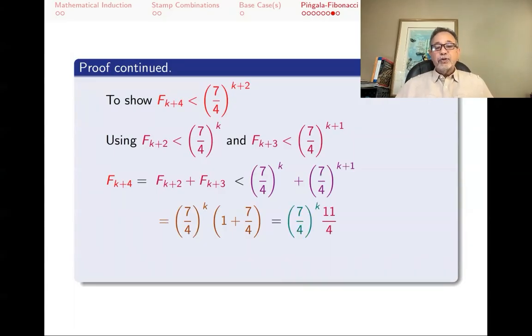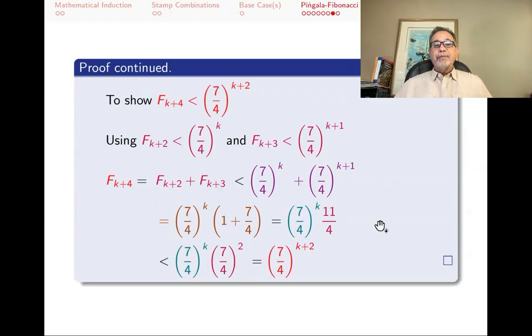So I have (7/4)^k times 11/4. Now I use that little curious fact that 11/4 is less than (7/4) squared. And so instead of 11/4, I put (7/4) squared and I get something bigger. And then these two multiply to (7/4)^{k+2}, and my proof is done.